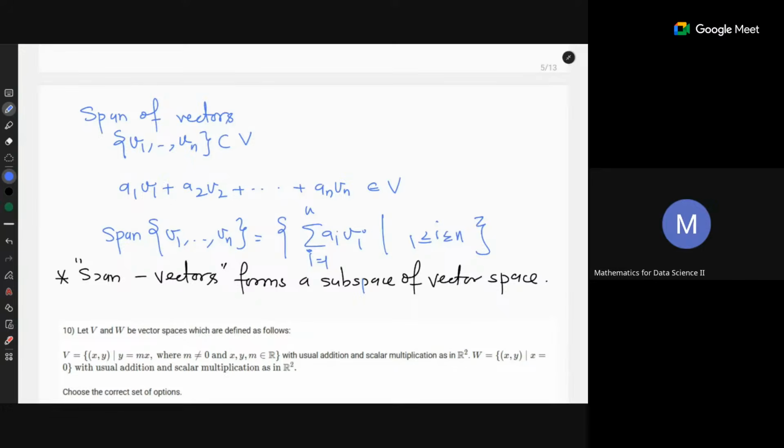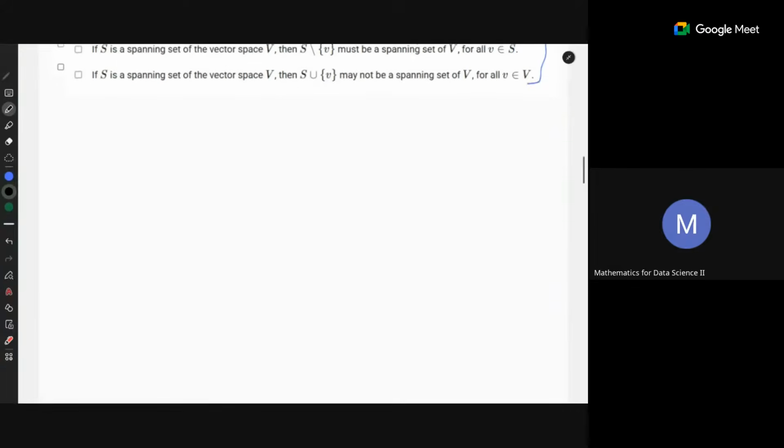For example, real lines passing through the origin in R2 form subspaces, or planes in R3 that pass through the origin, or lines in R3 that pass through the origin. Those are subspaces. Now, notice that the span of vectors also forms a subspace of the vector space. With this definition being clear, now let's go back to the question.